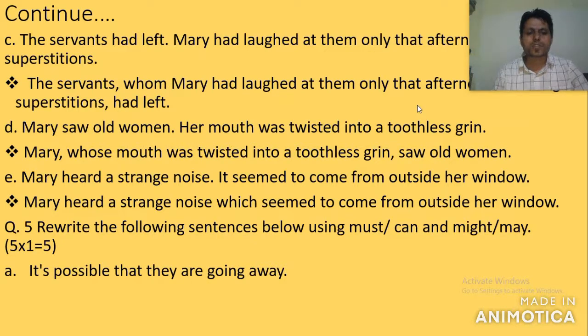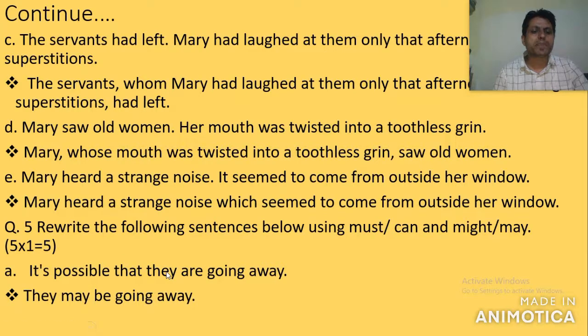Here it is possible, so it is not sure or must, so you can write either may or might. The sentence is positive, so we should make the positive sentence. So they may be going away.